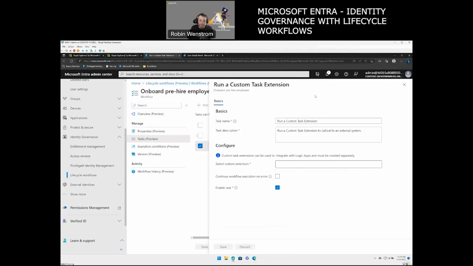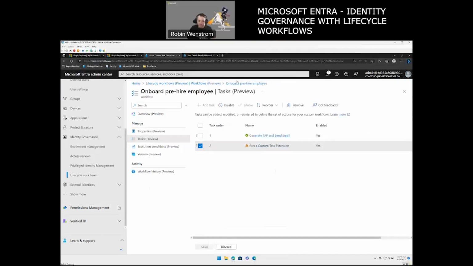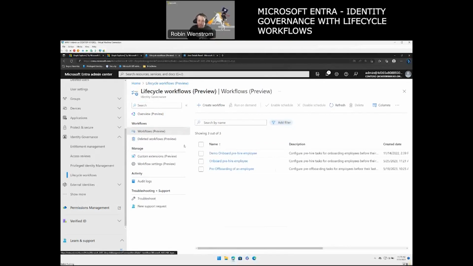All right, so basically it means first you need to create a custom extension which is based on a Logic App. Then in here we can call that as a step, or you can build your own workflow. All right, cool.